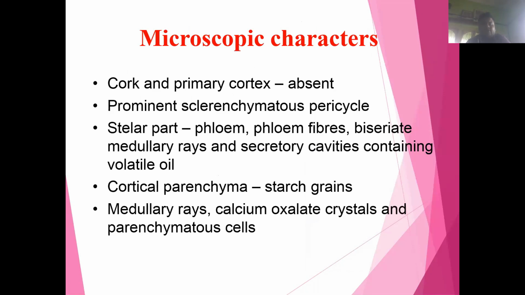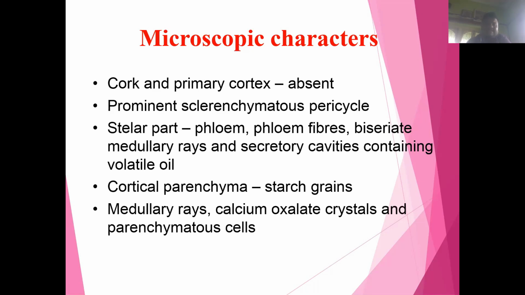Now the microscopic characters. In cinnamon bark, cork and primary cortex are absent, but in the case of cinchona bark, the cork is present. But a prominent sclerenchymatous pericycle is present.